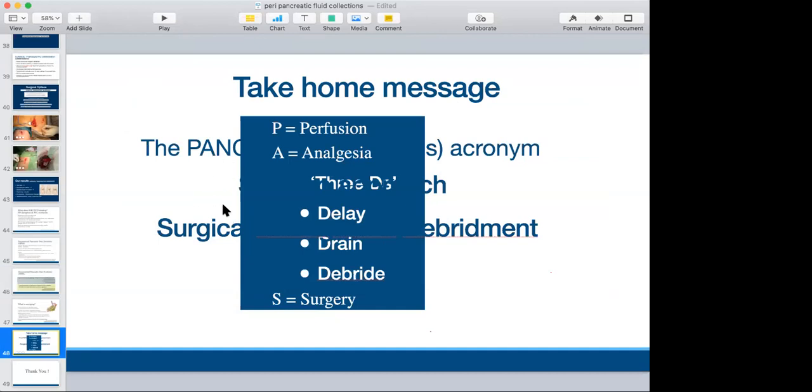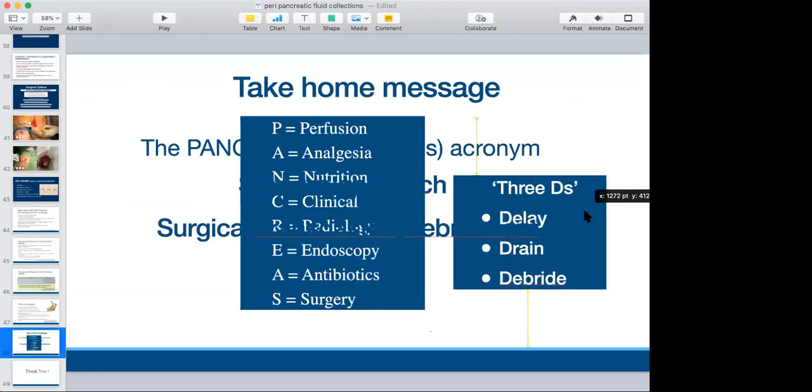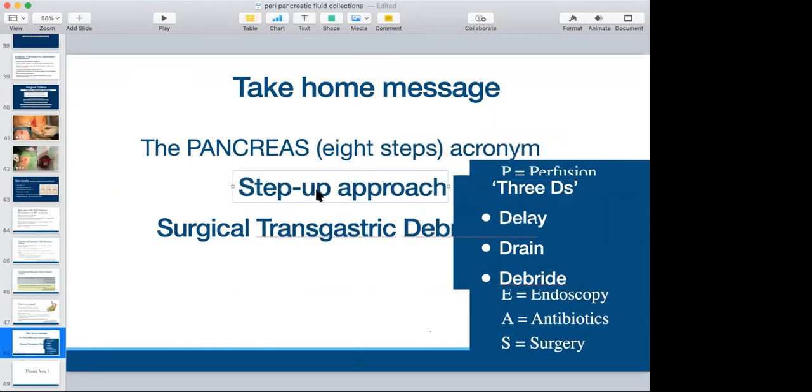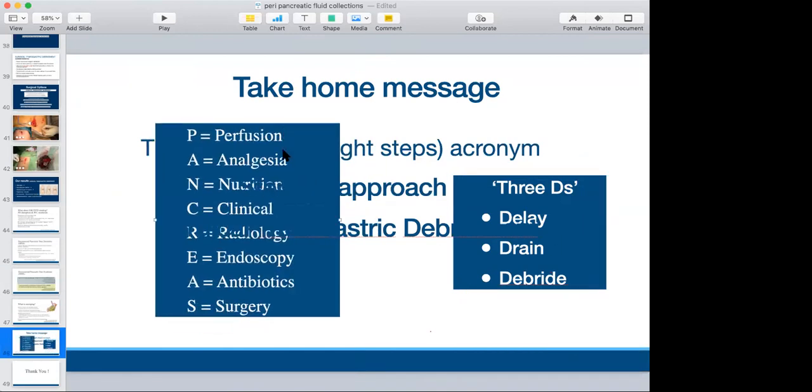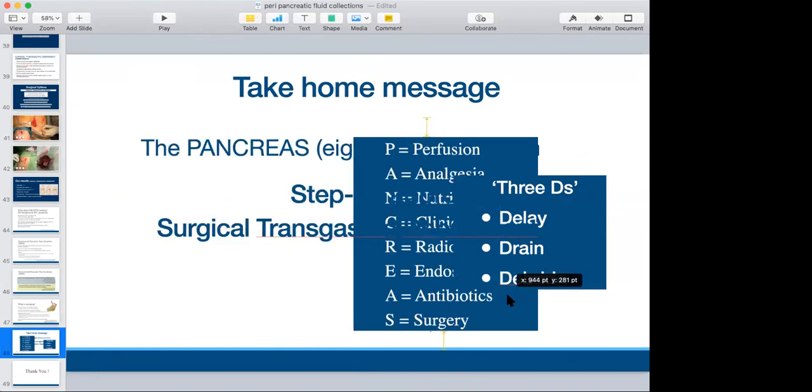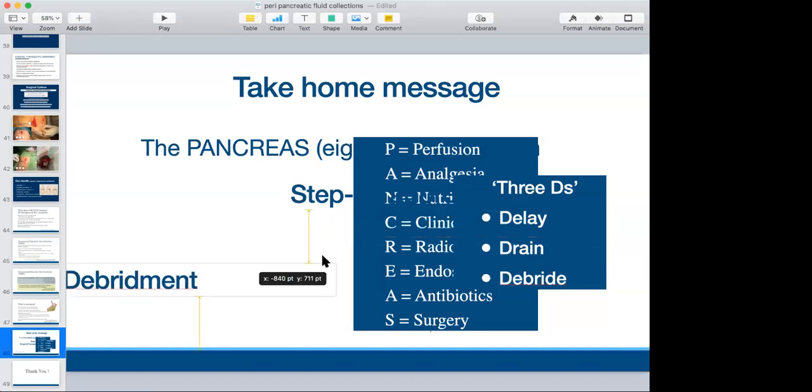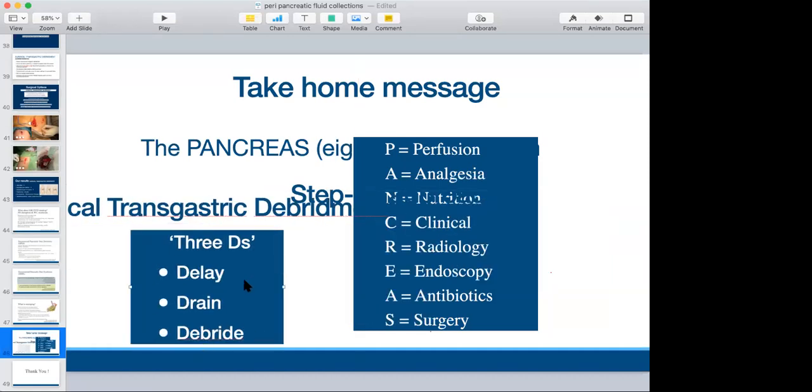So I think this animation will not work. My take home message for this is, remember the acronym PANCREAS: perfusion, analgesia, nutrition, clinical radiological endoscopy, antibiotic and surgery. The approach is a step-up approach. Surgery, transgastric is one of the best procedures now which is coming up. Well, the results are yet to come finally. And overall, try to delay, drain and debride. Thank you.